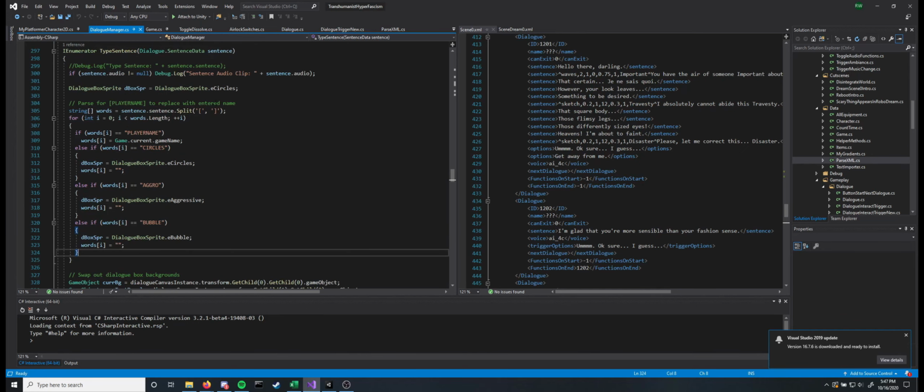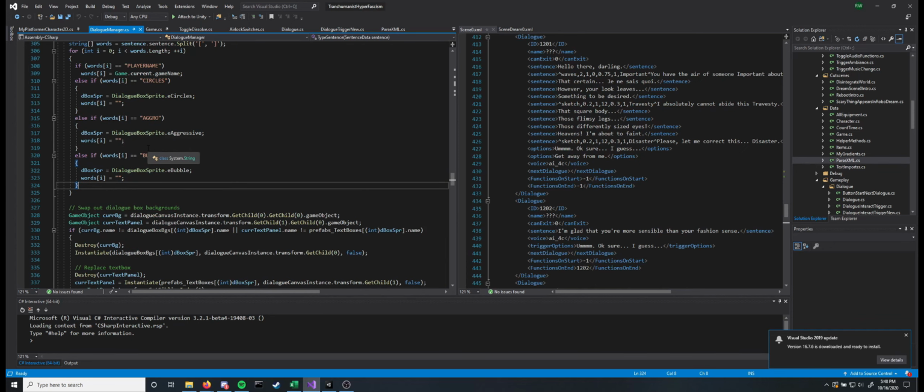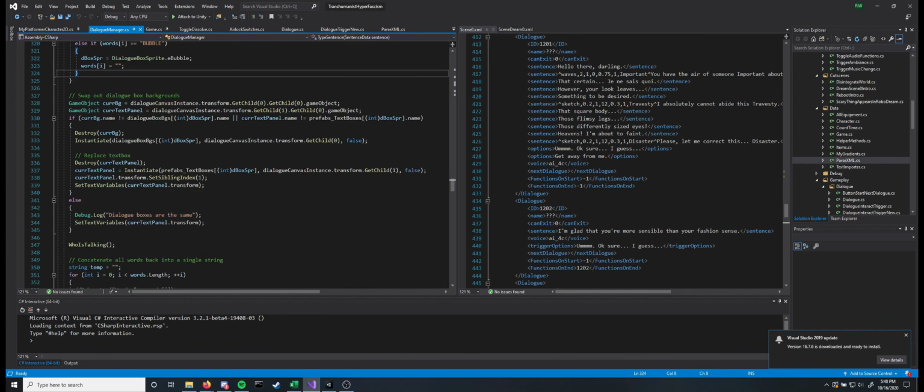And also I removed this sentence split. The reason being, I don't want to actually display brackets or circles or something. That'd be kind of jank. And this is just a bunch of stuff, very hard coded, as you can see. Dialog canvas instance.transform.getChild 0, the first child, and you get the first child of that child, and you get the game object. It's very jank, but it's because I made those prefabs and I know where the transforms are, and they're not subject to change at this point.